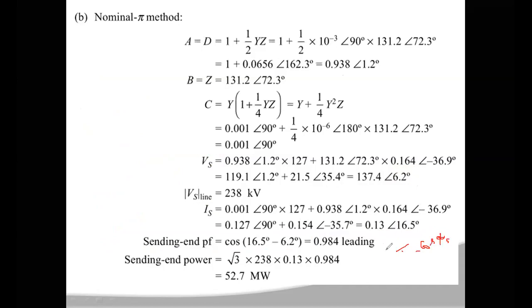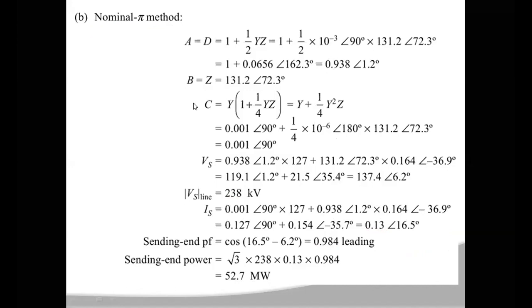So Vs line value is 238, and Is, where line and phase values are the same, is 0.13. Cos phi s is 0.984. Then the sending end power we get here is 52.7. So this is how we can calculate the sending end voltage, current, power factor, and power by using the nominal T method and nominal pi method, which are for medium transmission lines.